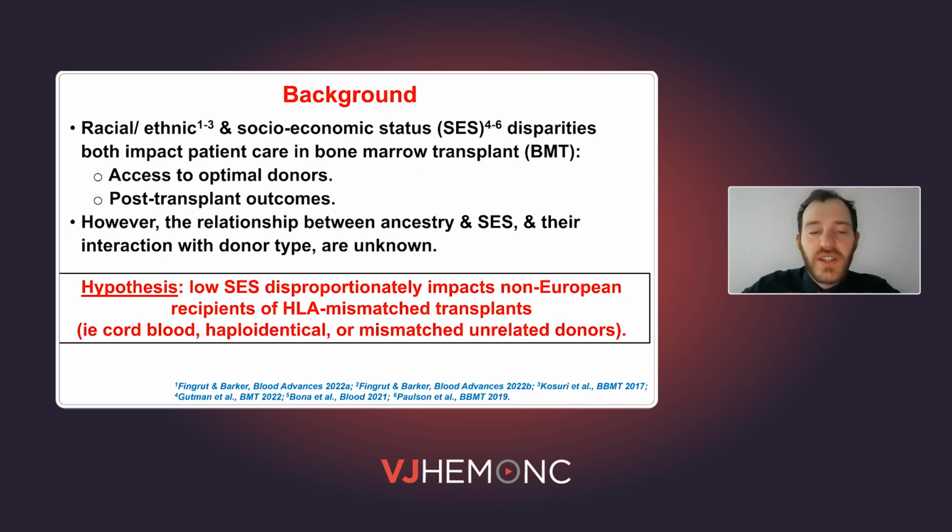The background to this project is that racial, ethnic, and socioeconomic status disparities both impact patient care in bone marrow transplantation. We have shown in a recent publication in Blood Advances that there are racial and ethnic disparities in access to optimal donors across each donor allograft type. And furthermore, other researchers have shown that there are socioeconomic disparities in access to transplant. Additional researchers, as cited below, show that there are racial and socioeconomic disparities in post-transplant outcomes.